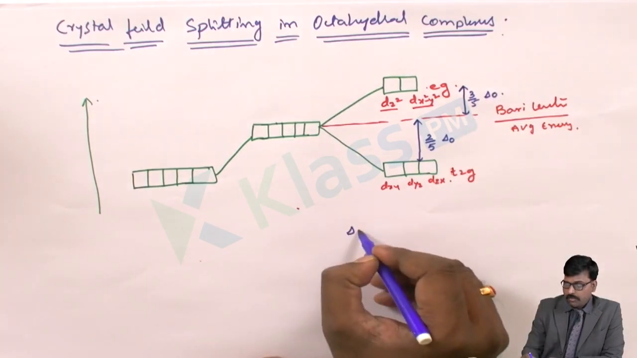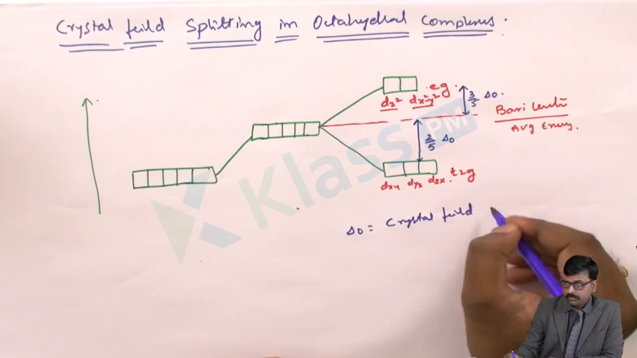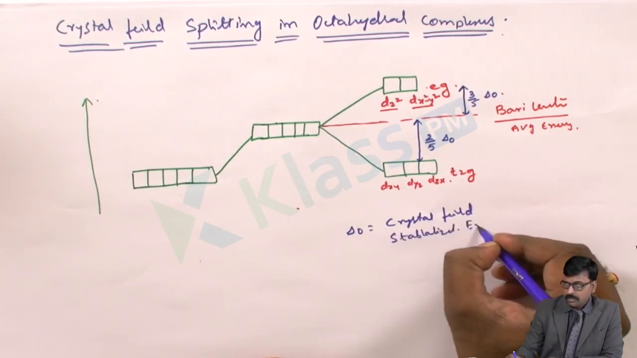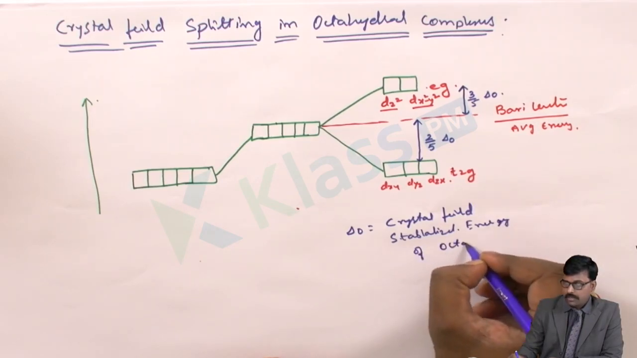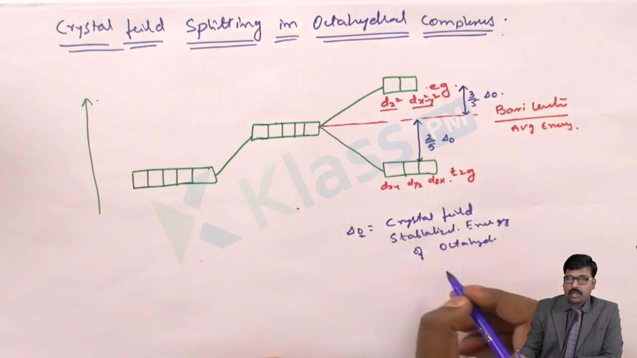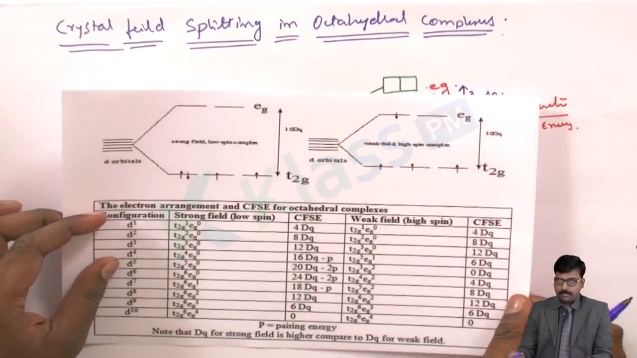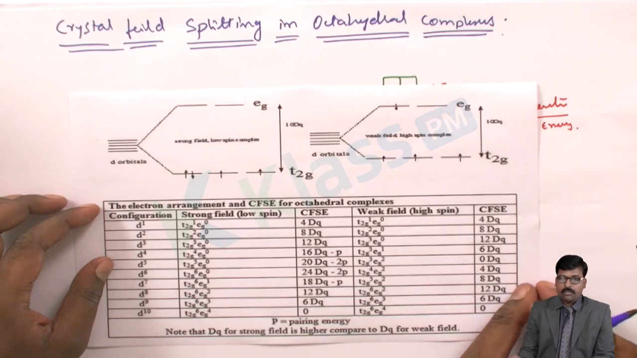The delta O means crystal field stabilization energy of the octahedral complex. The O indicates the octahedral complex. Now we will see how the crystal field splitting is done for the various electronic configurations of d orbitals.